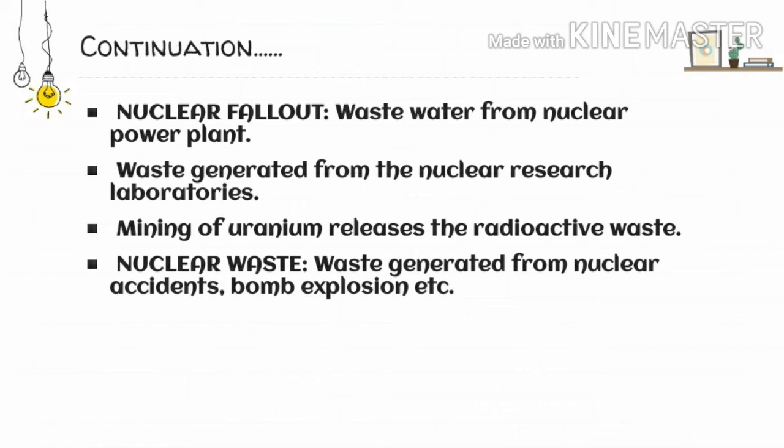The next one is nuclear waste. So nuclear waste, where is it generated from? It is generated from nuclear accidents, like in the case of Chernobyl. Not only that, when a nuclear bomb explosion takes place, at that time also lots of nuclear waste is generated, like in the case of Hiroshima and Nagasaki.